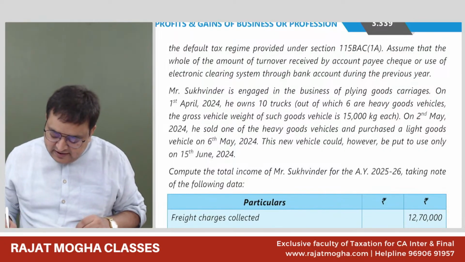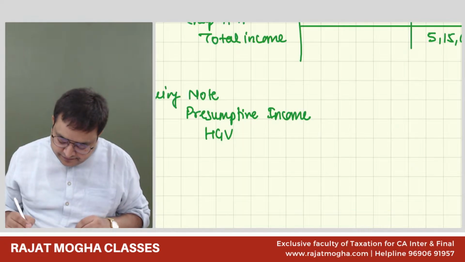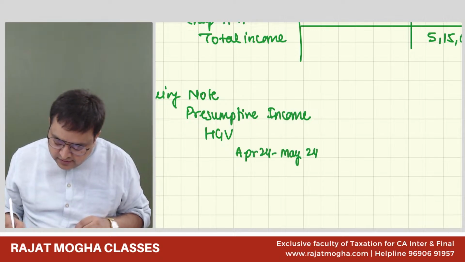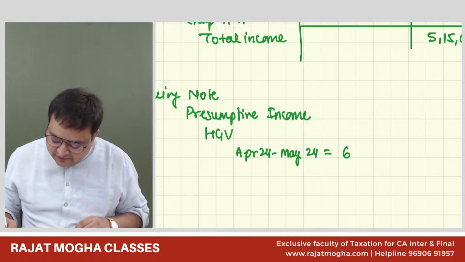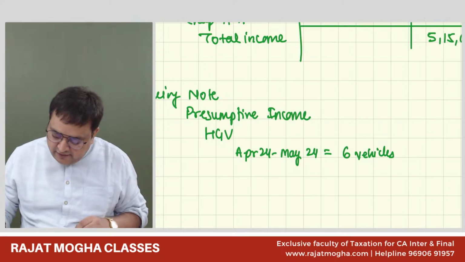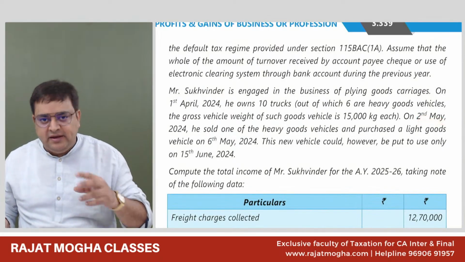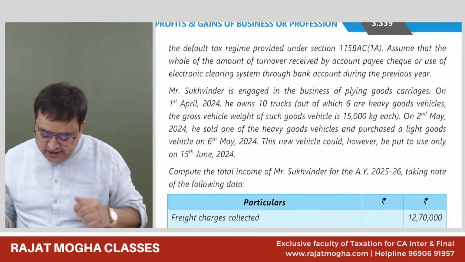So I can say that he was having 6 heavy goods vehicles from April 24 to May 24. After that, he sold on 2nd May. May we will take, from June we will exclude it.